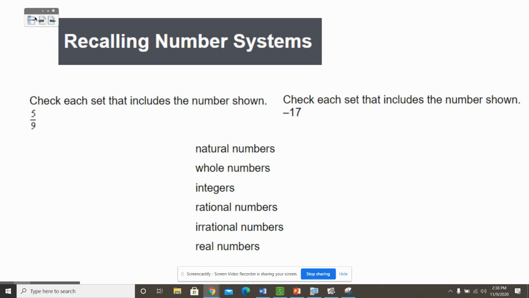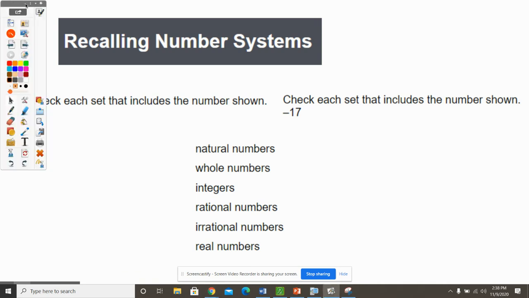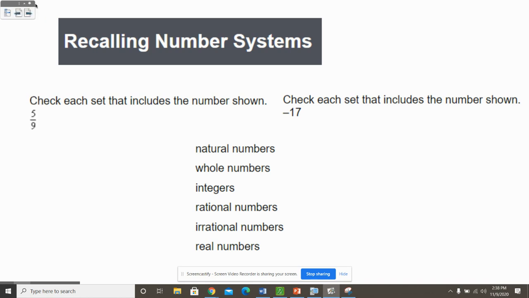Okay, so this is old stuff here. We're just going to try to remember how to classify some numbers. And what kind of number is 5/9? All right, well, is it a natural number? It's not a natural number. Natural numbers are those numbers that come up easily when you're counting in nature, starting with number 1, counting numbers.